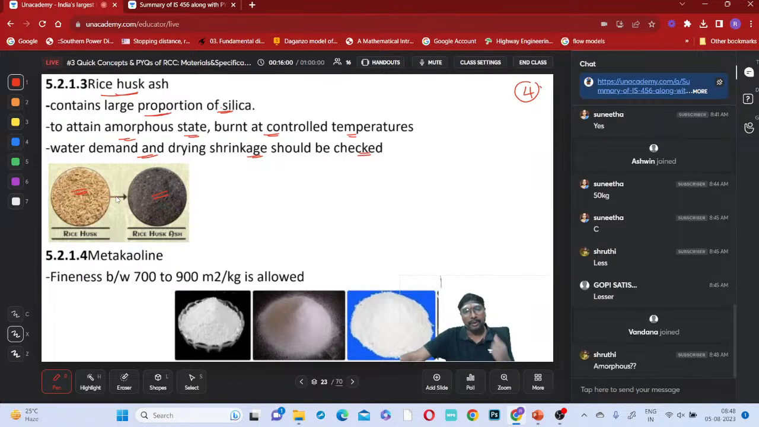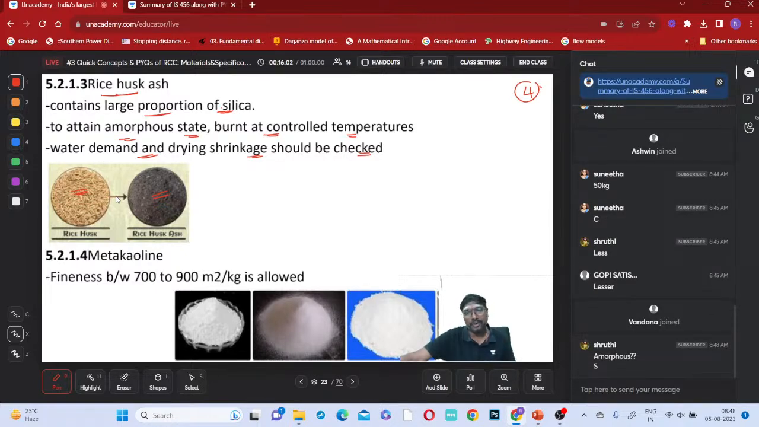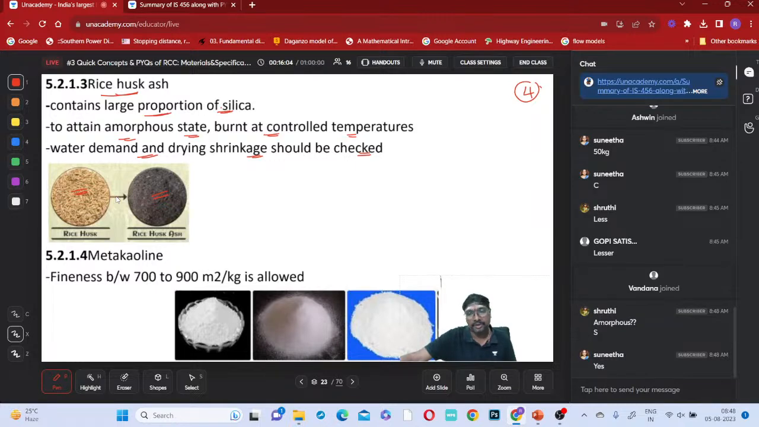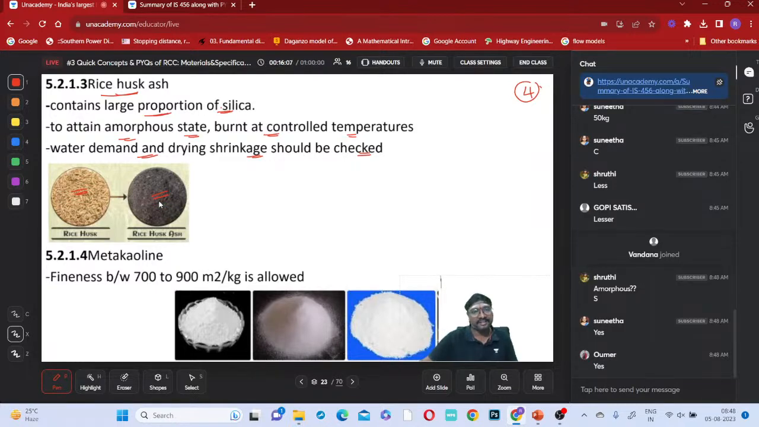A lot of water it requires, obviously, right? Amorphous state means this state, this finer format, very fine material. So a lot of water it requires.